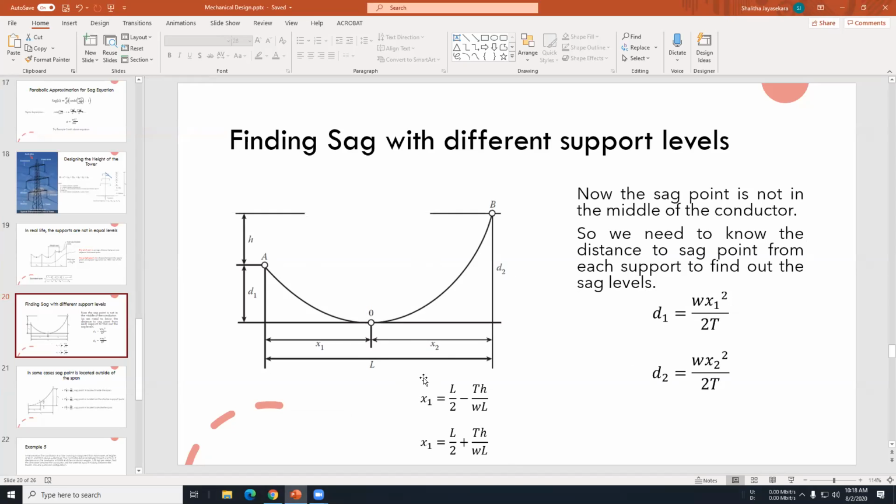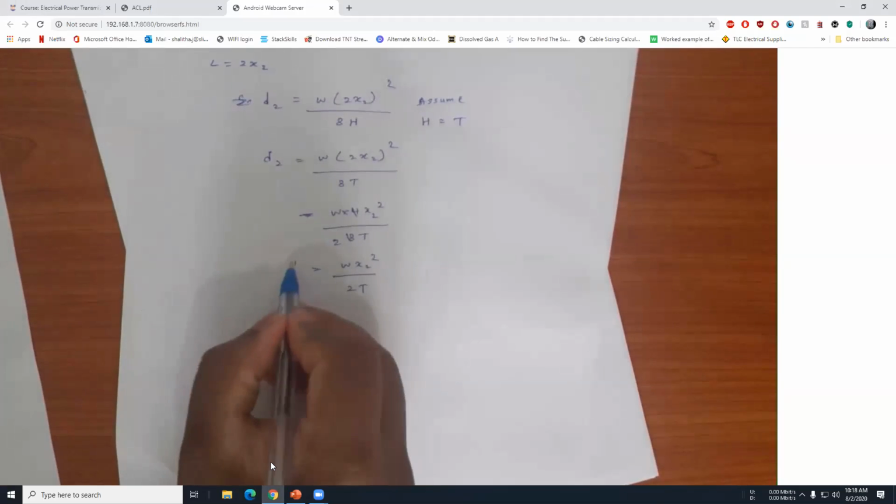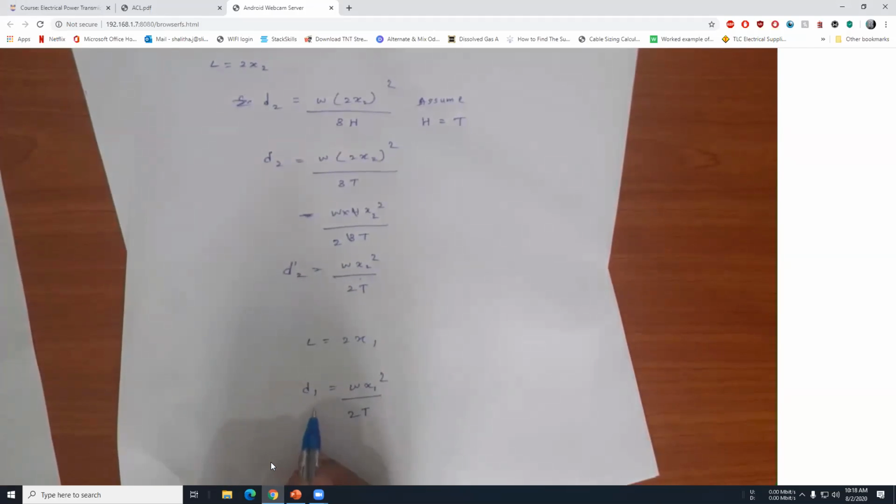To get them, we have another two equations. We can also derive these equations very easily, but you have to use the equations we derived earlier. So these are the two equations: d2 is this, d1 is this.